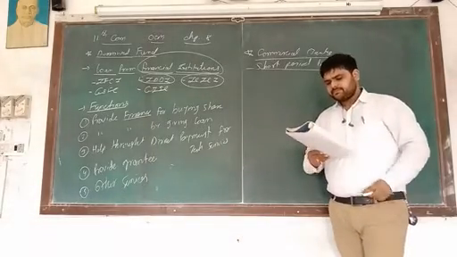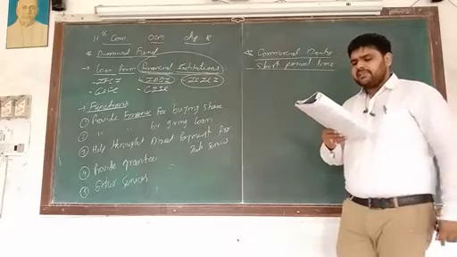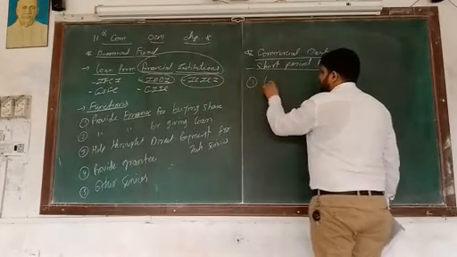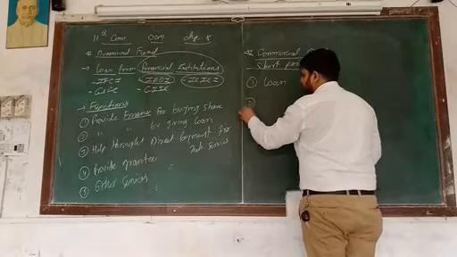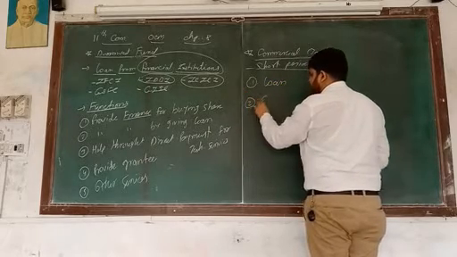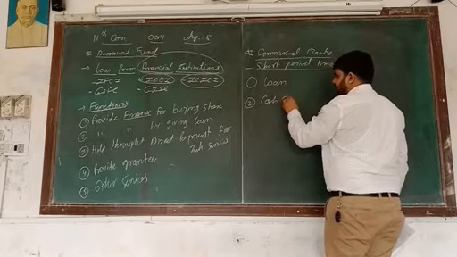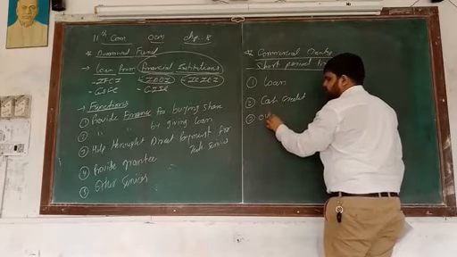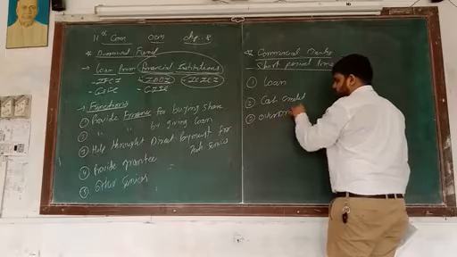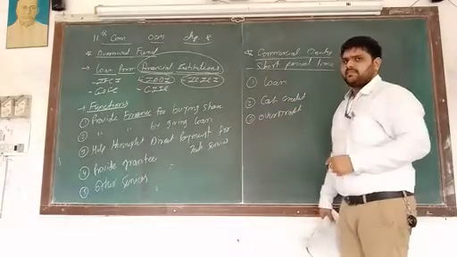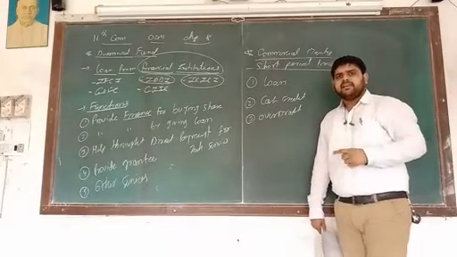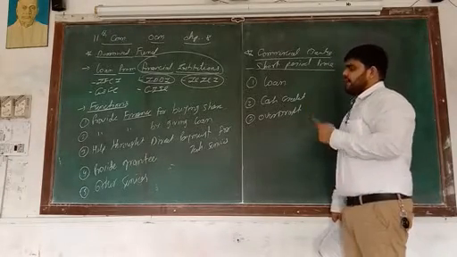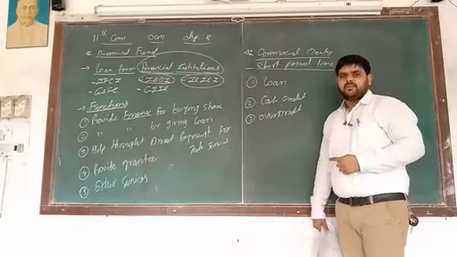Next one, lending of finance, 3 types. Number 1, that is loan. Number 2, that is cash credit. And number 3, that is overdraft. So in 3 different ways they are giving loan, they are giving finance to general people. Number 1, that is loan.